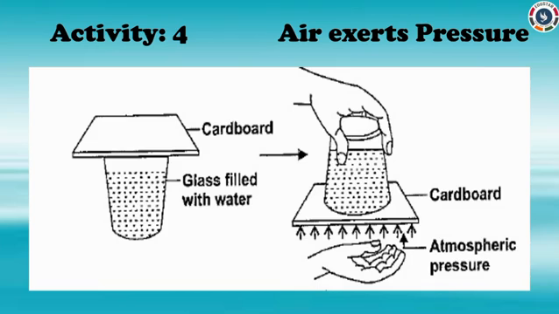Keep your hand on the cardboard and turn the glass upside down. Now remove your hand slowly from the cardboard. What do you observe? You will observe that the water inside the glass does not flow out. This is because of the pressure of air exerted from below the glass. The pressure of air in upward direction is more than the pressure of the water in downward direction.